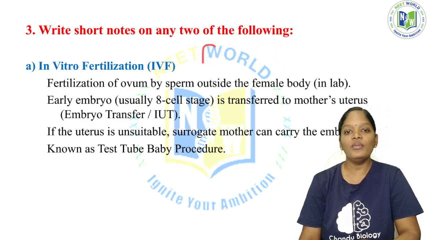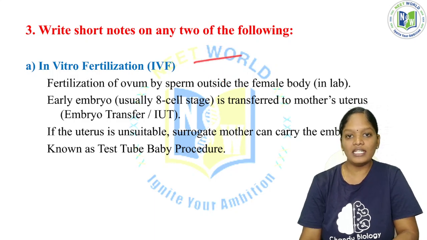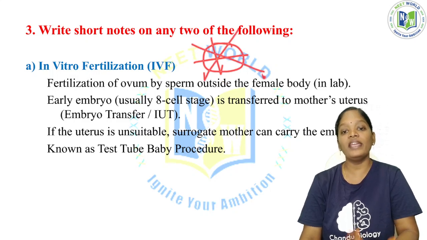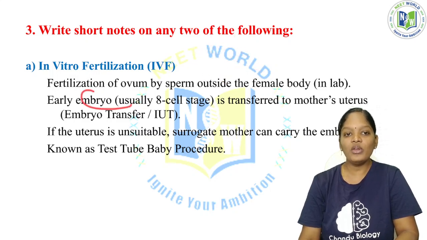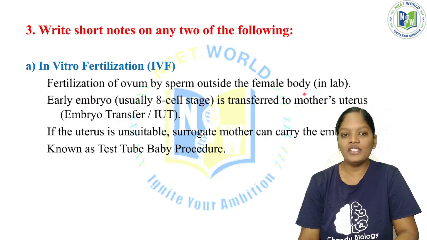So now this is a cell and it is undergoing a division. In the center point, it is dividing. Now this results in 2. Another cut, now it results in 4. Now it is 8. Like that, whenever the embryo is at the 8-celled stage, it is transferred into the mother's uterus.